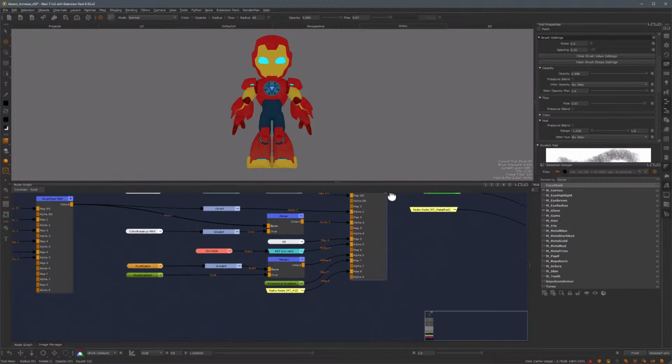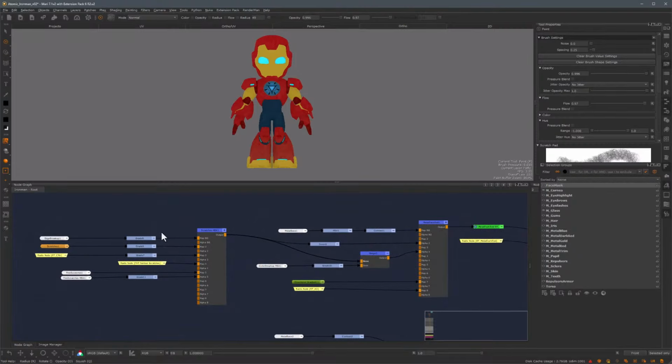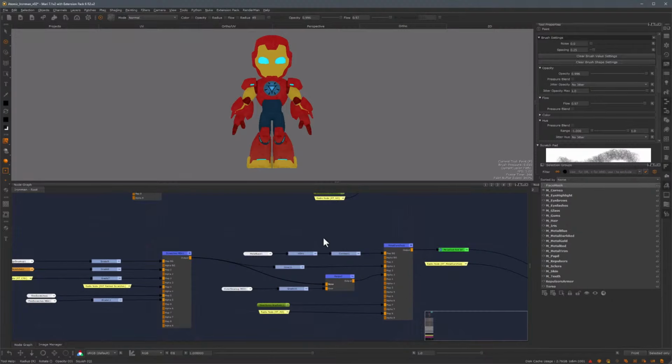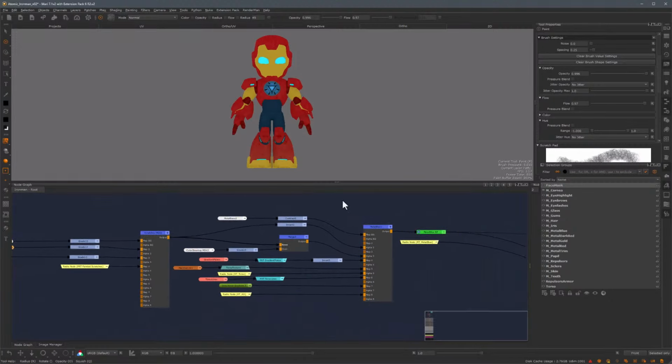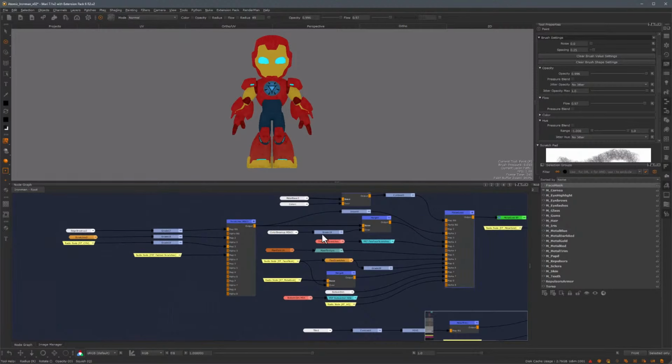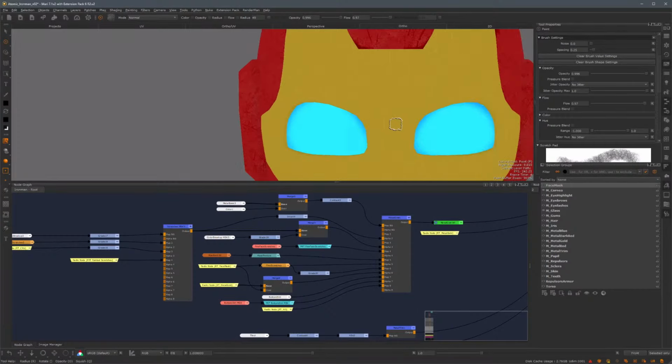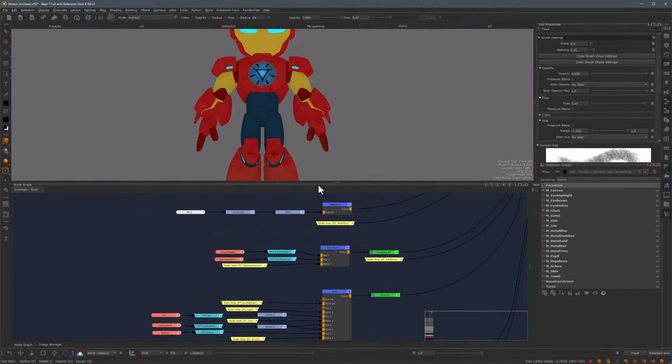Okay, so the diffuse channel is now painted, and you can see here that I have my metal red group, and then basically everything that's part of the armor is more or less a duplicate of this entire thing. Now they have specific things, and for some groups I actually took out stuff and added others. So this would be my metal dark red, and then same recipe for the blue. A bit of a different one for gold, since this one is not actually painted metal, it's just gold. But I took the same approach where I added very fine scratches to the whole thing. And then I have the repulses, which are much simpler because it's basically just a color.